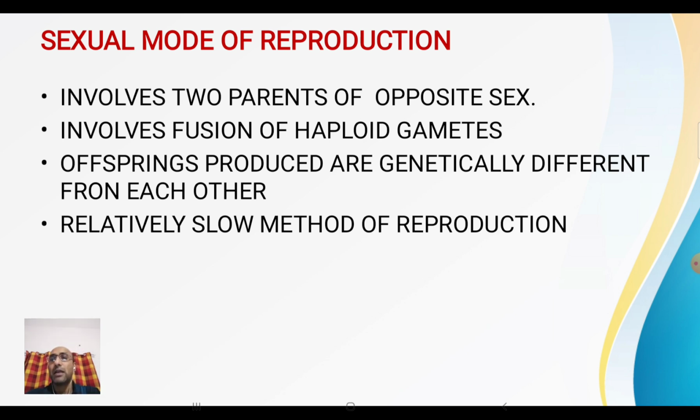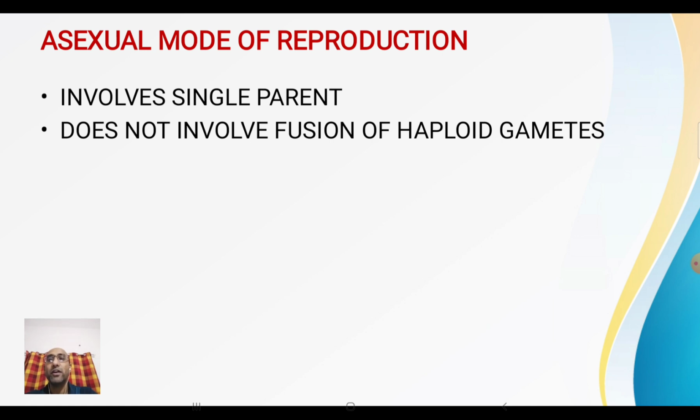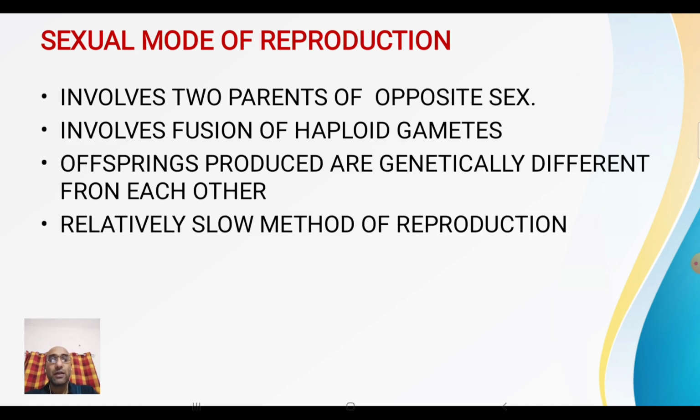Got it? So the offsprings that are produced are genetically different from each other because two individuals are involved in this process. Got it? Now it is a relatively slow method of reproduction. Got it? So there is one mistake right here. Where n is written, it should be m. Got it? So now come to the next slide.